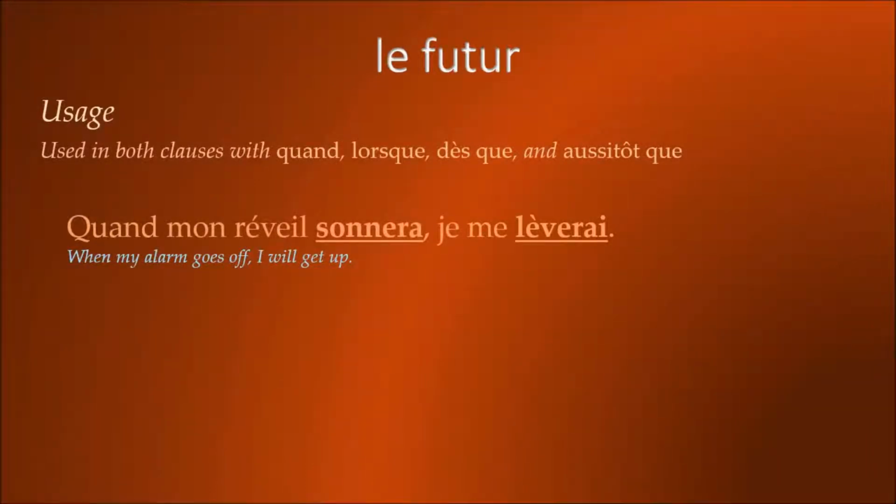Finally, there are a number of cases when the usage of the futur is different from that of the future in English. For example, it is used in both clauses in sentences that begin in French with quand, lorsque, dès que, and aussitôt que. Quand and lorsque meaning when, and dès que and aussitôt que meaning as soon as. So, for example, quand mon réveil sonnera, je me leverai. When my alarm goes off, I will get up. In English, alarm goes off, that is in the present tense, but in French you use le futur. Quand mon réveil sonnera. And so the future is in both parts. Sonnera, leverai.